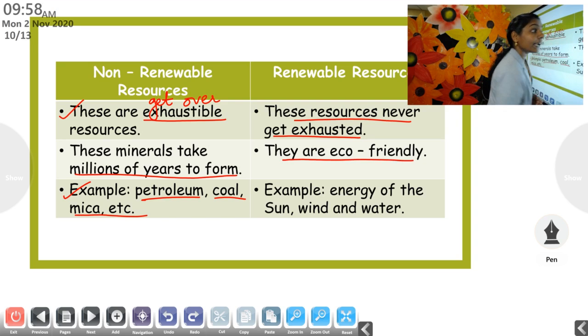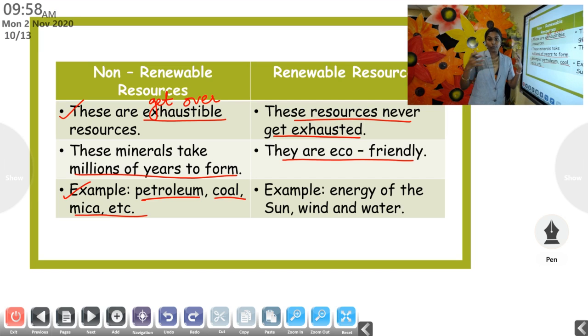Then they are eco-friendly. When we are using solar light, solar heater, tidal energy, all those things, it is eco-friendly. It does not produce any pollution. You know what is pollution, isn't it? Whereas the non-renewable resources produce pollution.